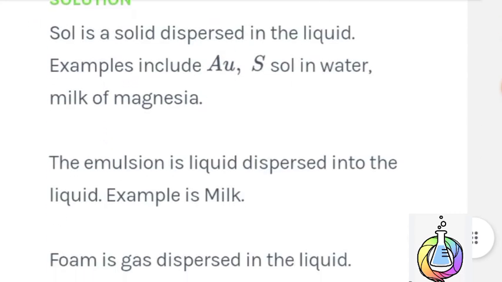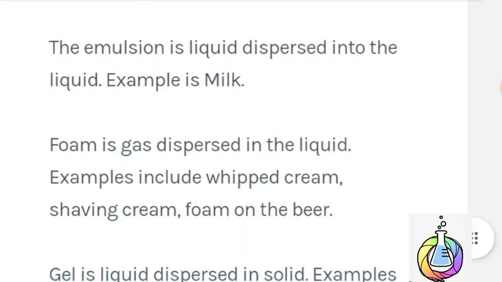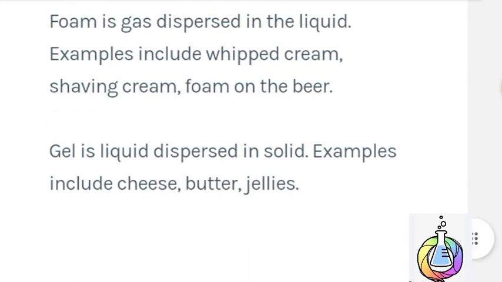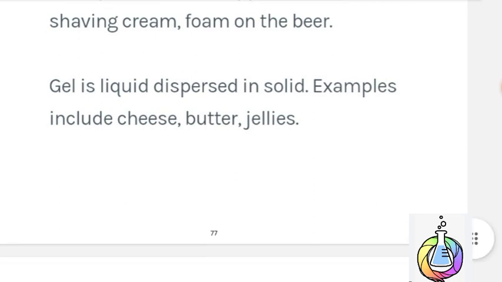Here is the solution. Sol is a solid dispersed in a liquid. Examples include gold sol, sulfur sol in water, milk of magnesia. Emulsion is a liquid dispersed in a liquid. Example is milk. Foam is a gas dispersed in a liquid. Examples include whipped cream, shaving cream, foam on beer. Gel is a liquid dispersed in a solid. Examples include cheese, butter, jellies.